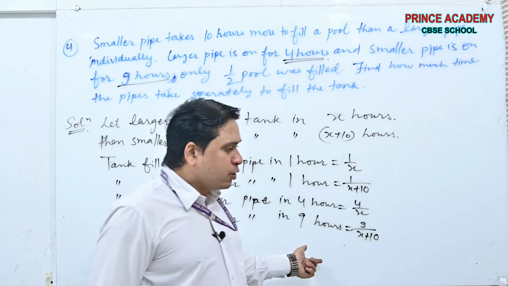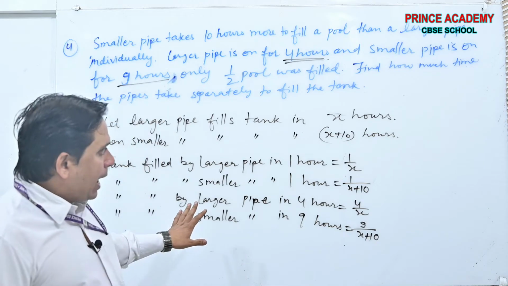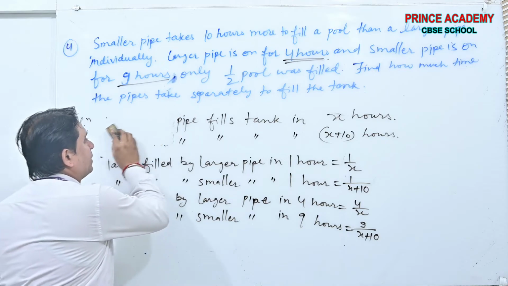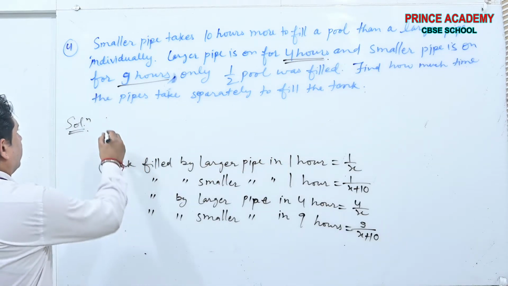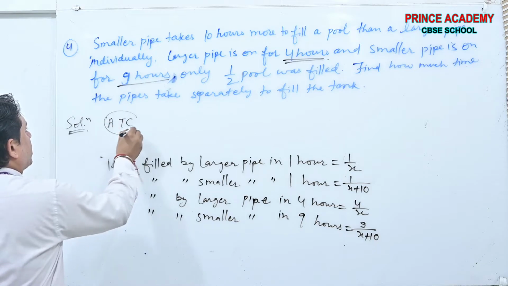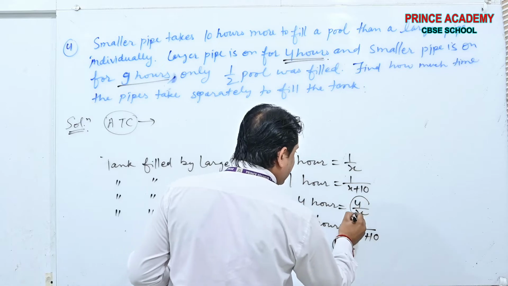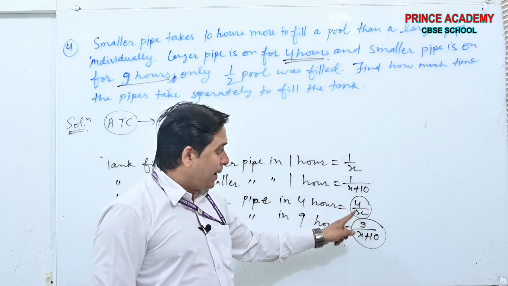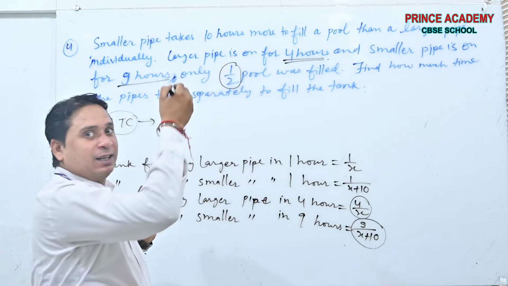Done beta, you have taken the screenshot. Now see what I am going to do. I am going to rough the upper portion. Now, what is the condition? According to the condition, this work plus this work is half work done.